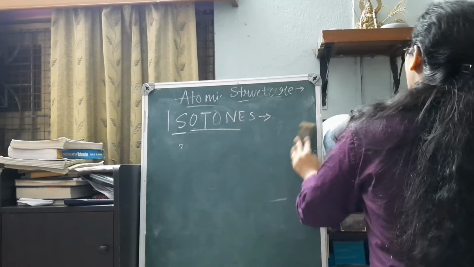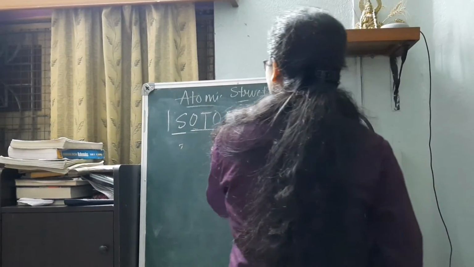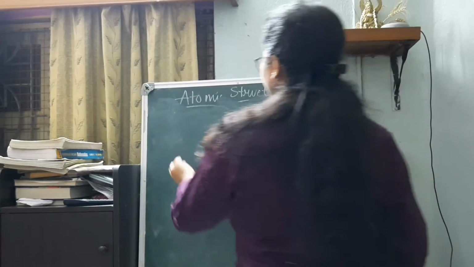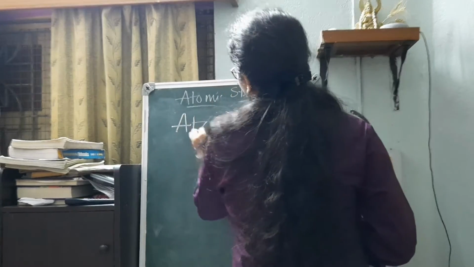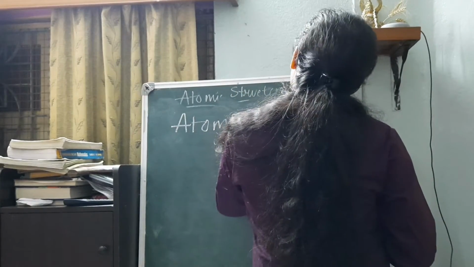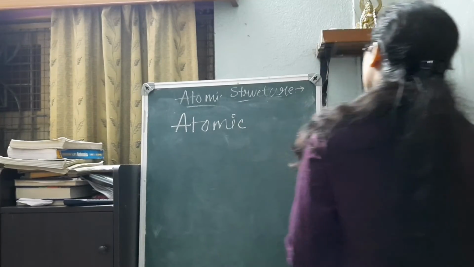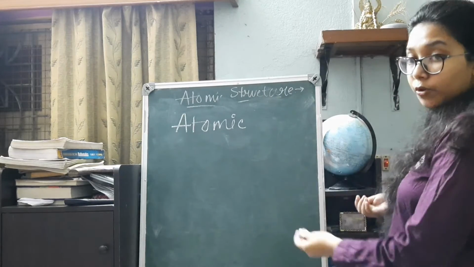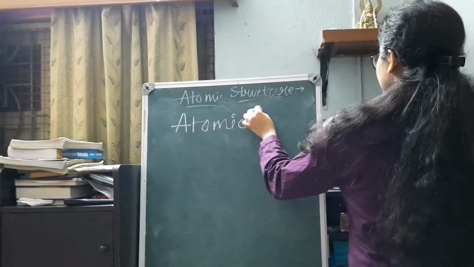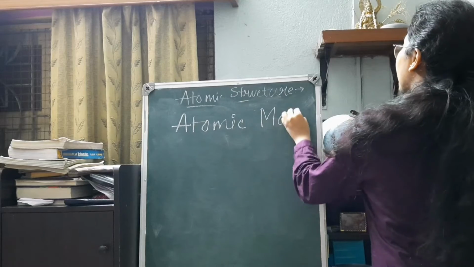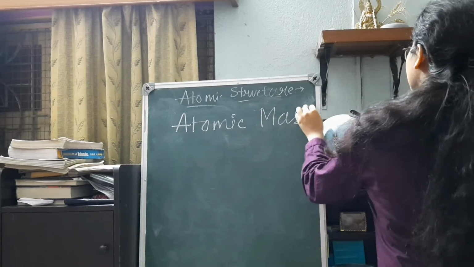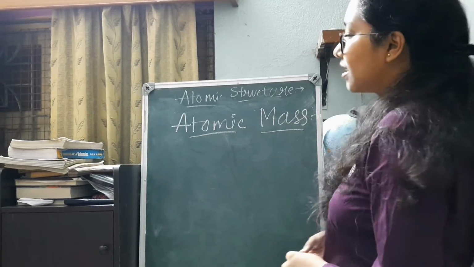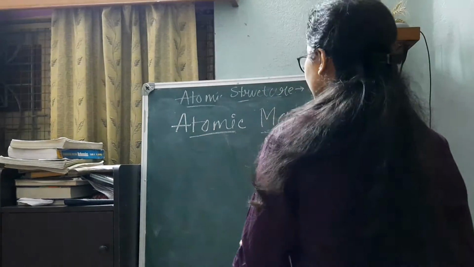Now, moving forward to what is atomic mass. Mass number is a whole number, but how to find the value of atomic mass? When we say atomic mass, it is generally measured in a unit which is AMU or u. AMU, that is the atomic mass unit, or u, the unified unit. Both refer to the same thing. Atomic mass is different from what we know as mass number.